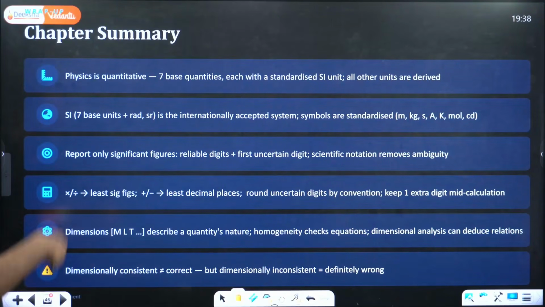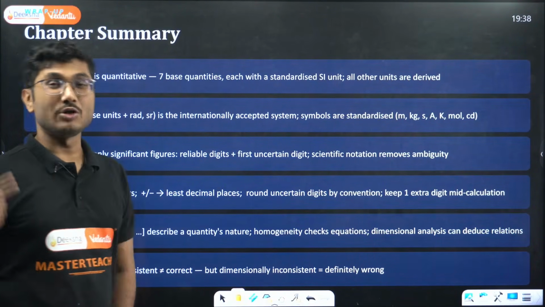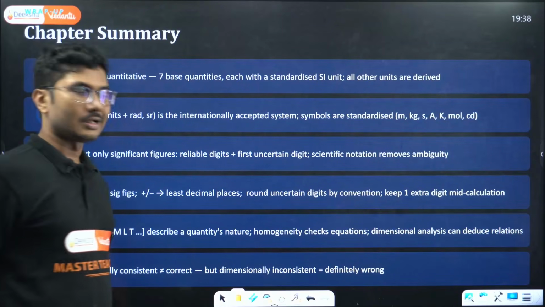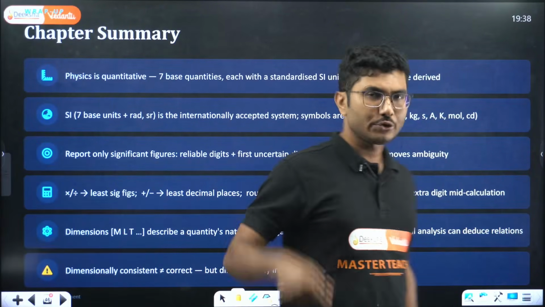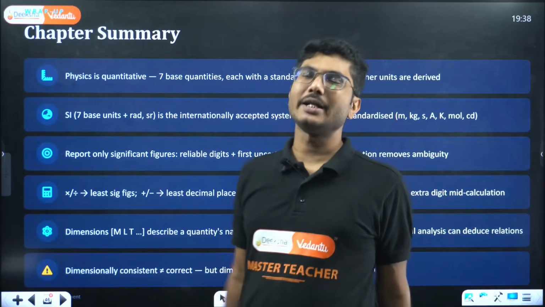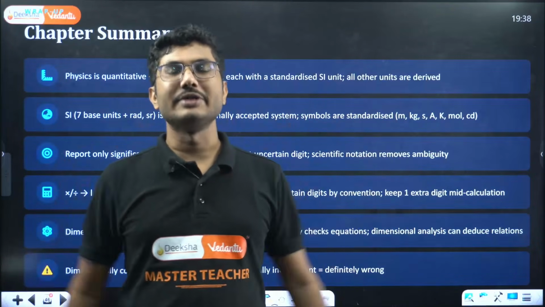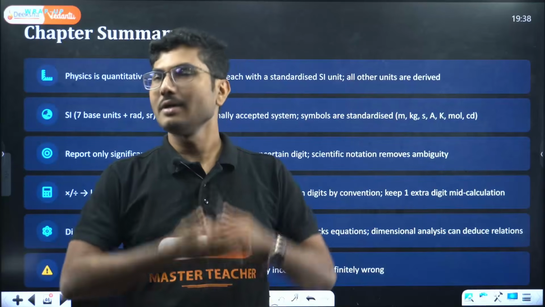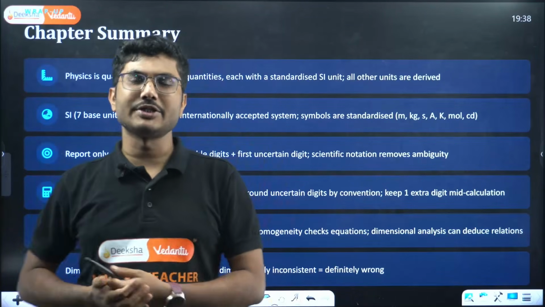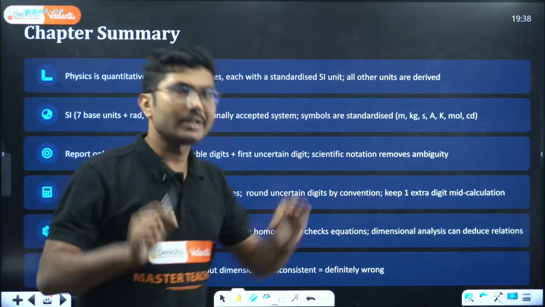Dimensionally consistent is not necessarily correct, but dimensionally inconsistent is definitely incorrect. If I say A is equal to B and it is dimensionally correct, is it a correct physical relation? Maybe not. But if A is not dimensionally consistent with B, then it is definitely wrong.